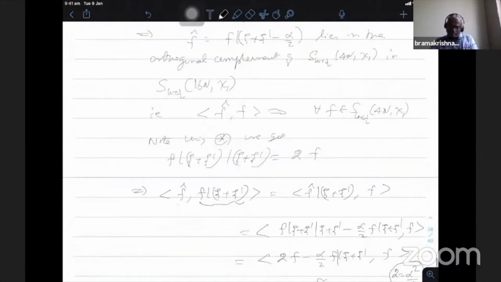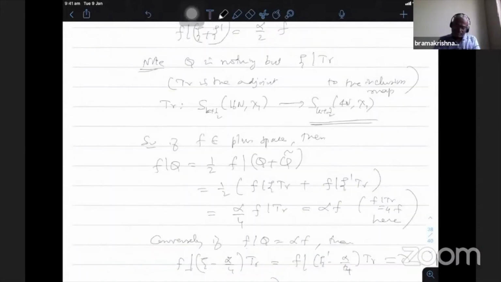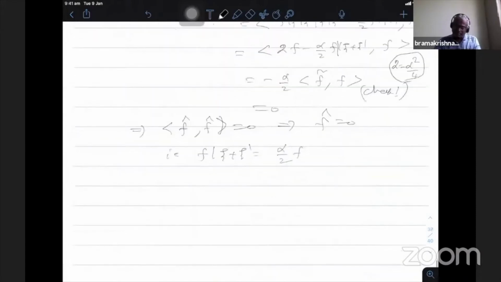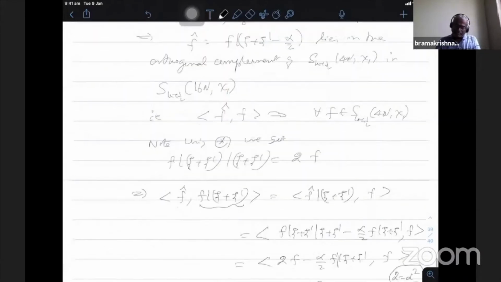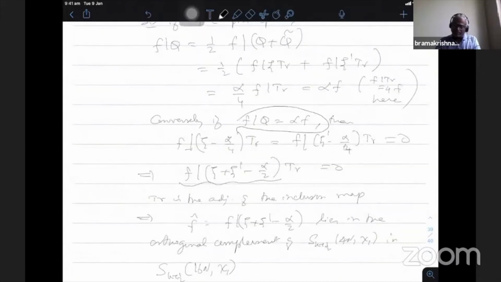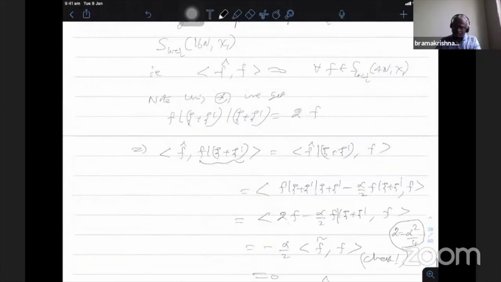Already we proved that f is in the plus space if and only if f bar psi plus psi dash is alpha by 2 f, and we started with f an eigenfunction under the Q operator with eigenvalue alpha, then we could show that f is in the plus space.